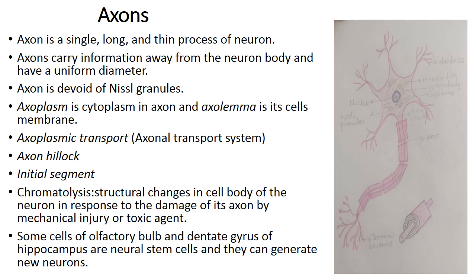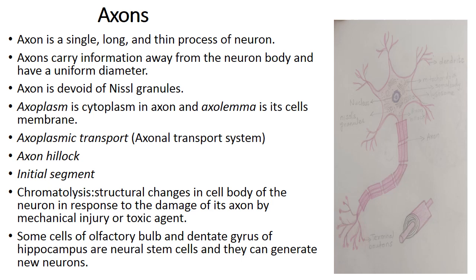The axon is a single, long, thin process of the neuron, and it carries information away from the neuron body, means it is acting as an efferent path. It has a uniform diameter. Again, we should remember that axon is devoid of Nissl granules. The Nissl granules are present in dendrites and the cell body, but the Nissl granules are absent in axon.